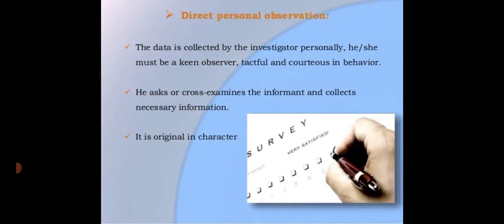What is direct personal observation? Direct personal observation is the method by which data are personally collected by the investigator from the informants. In other words, the investigator establishes a direct relationship with the person from whom the information is to be obtained. A direct contact with the workers of an industry to obtain information about their economic conditions is an example of this method.